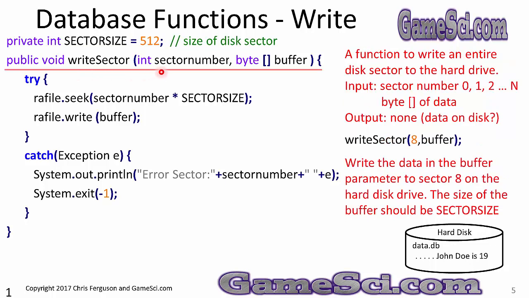Public void writeSector. Pass it a sector number and a buffer that you want to write. This is a function to write an entire disk sector to the hard drive. The input is a sector number 0, 1, 2, all the way to the end. And it is also the buffer of the data that you wish to write to the hard drive.